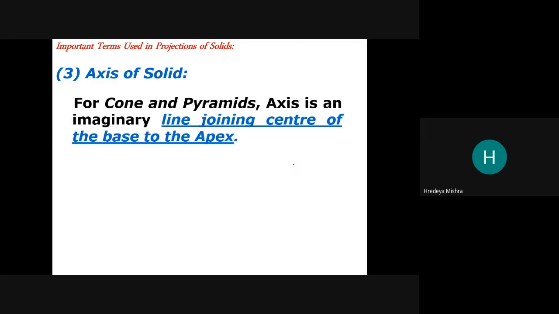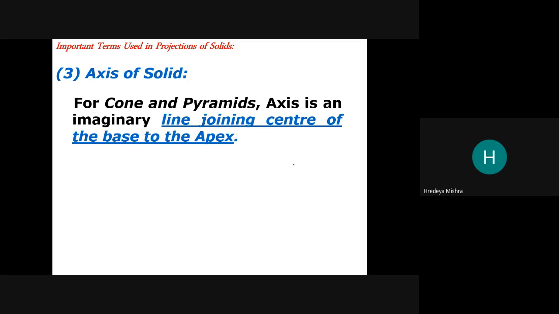Okay, the next thing we have to discuss is the axis of the solid. So what is that? For cone and pyramids, the axis is an imaginary line joining the center of the base to the apex.